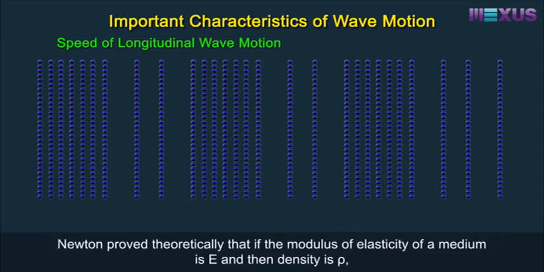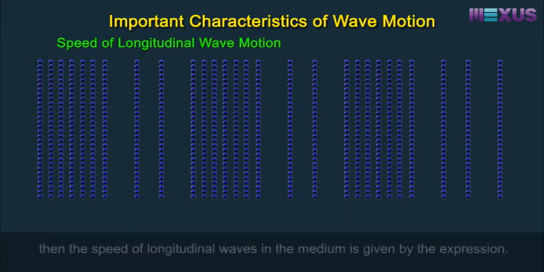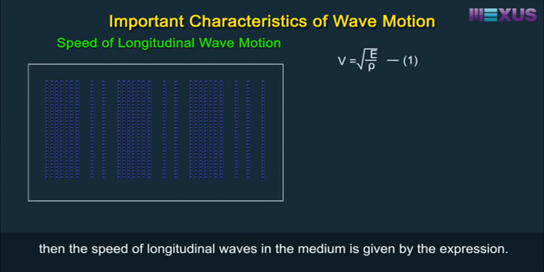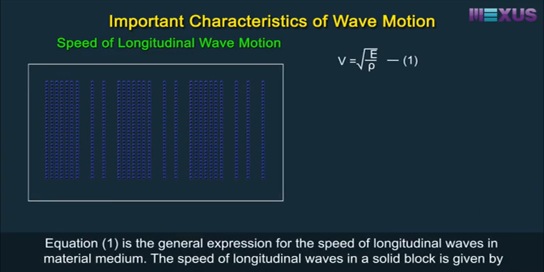Newton proved theoretically that if the modulus of elasticity of a medium is E, and the density is rho, then the speed of longitudinal waves in the medium is given by the expression v equals square root of E by rho. Equation 1 is the general expression for the speed of longitudinal waves in a material medium.